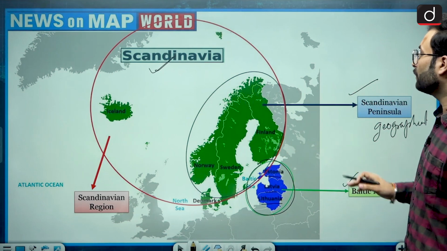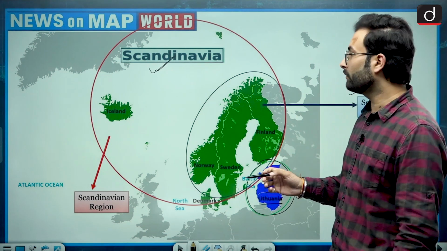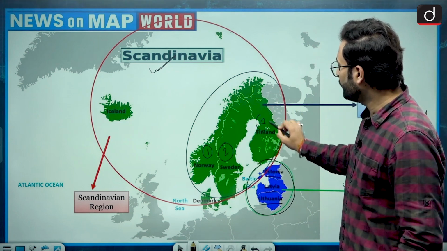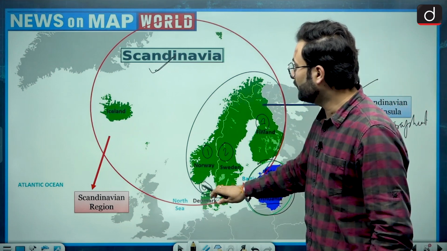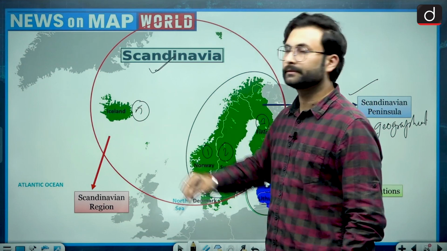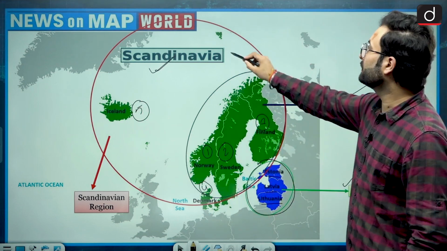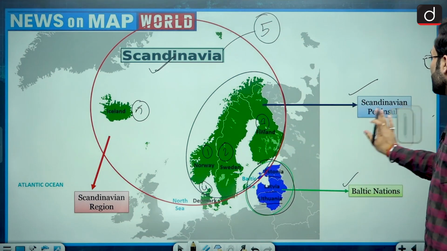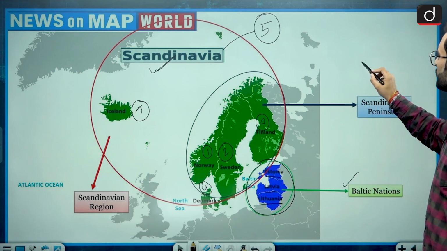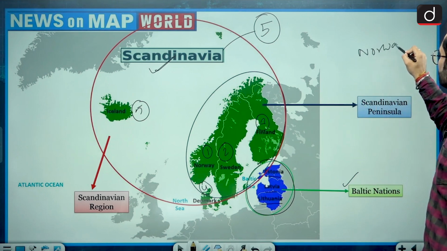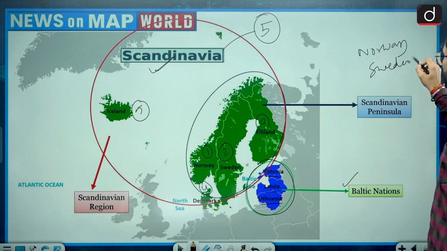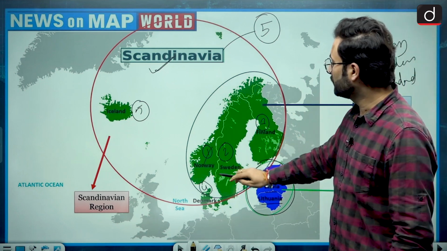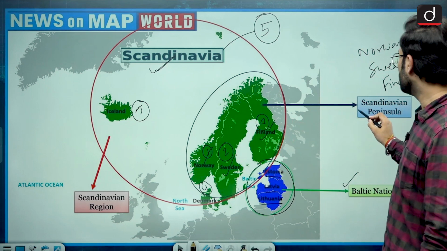Basically, the Scandinavian countries are Norway, Sweden, Finland, Denmark, and Iceland. So these are the 5 countries in Scandinavia. And the countries on the Scandinavian peninsula can be only 3: Norway, Sweden, and Finland. Here you can see in the map Norway, Sweden, and Finland. These are on the Scandinavian peninsula.